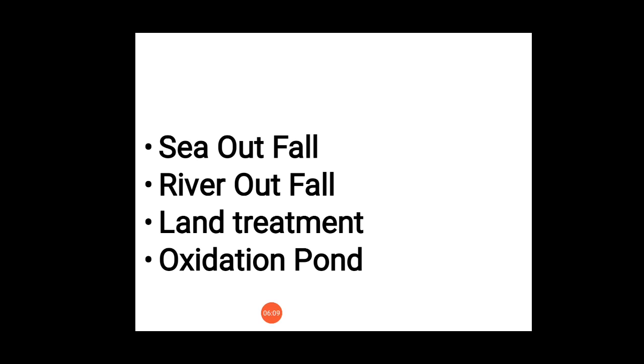The sewage is drained into the sea. This is applicable mostly for coastal cities and towns. River outfall. The sewage is drained into the river. This is applicable mostly for cities and towns situated along the river or collected by drain. Land treatment. Here the sewage is allowed to drain out on marked land pits. This is mostly applicable to small villages.